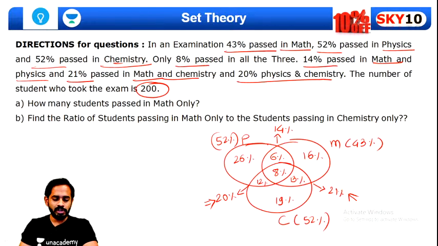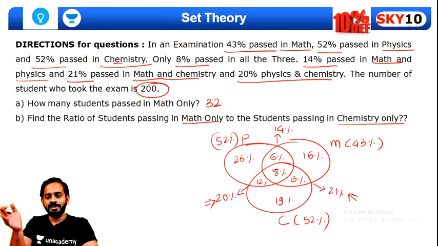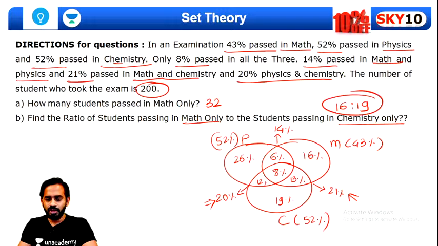Very good, Arsh, that's correct. And I want everyone to participate here, guys. So there are total 32 students over here who passed in mathematics only. Now the question is, you have given the ratio. Find the ratio of students passing in maths only to students passing in chemistry only. Maths only 16, chemistry only 19. So for the second question, the answer is 16 is to 19. Very good, amazing, Arsh, that's right. Very good, guys. I hope no one has any doubt.